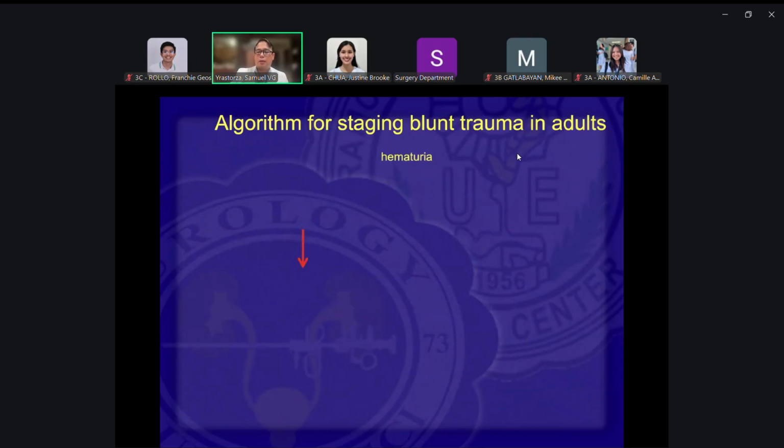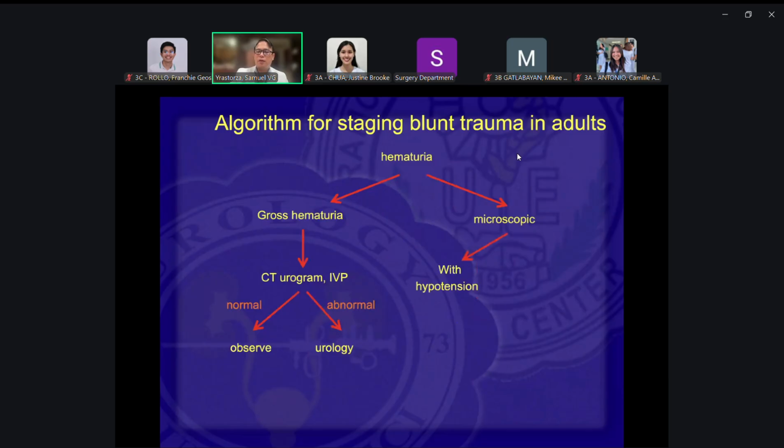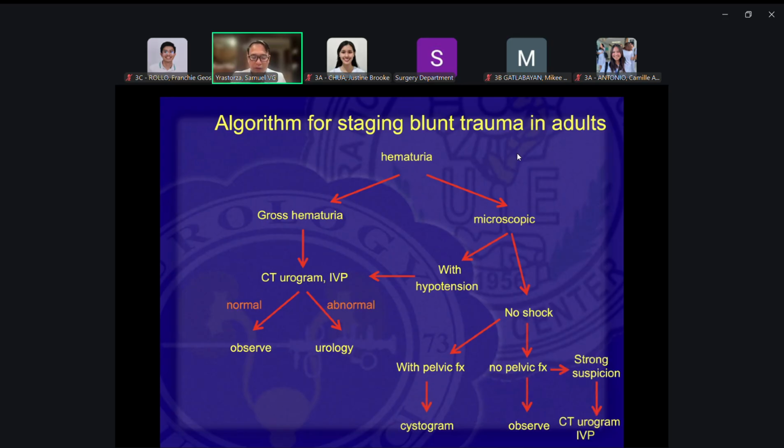Again, even if all things are normal, no hematuria, if you have a high index of suspicion, always go for your diagnostic test. Okay, you won't be reprimanded for that. It would be better to err on the affirmative side rather than err on the negative side. Okay, so if you have an index of suspicion, even just a little, then might as well do your staging procedure or diagnostic test.